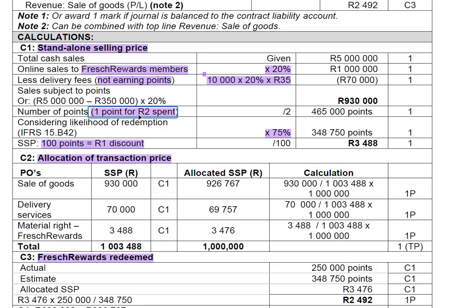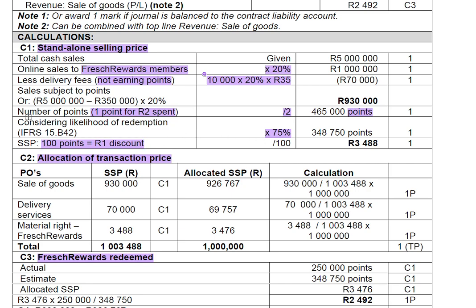Because we are told 1 point per 2 rand. If you spend 2 rand, you get 1 point. So that is why we have the 2 as a denominator. It then gives us 465,000 points. This is points. It's not the rand that we owe them. It's just points.